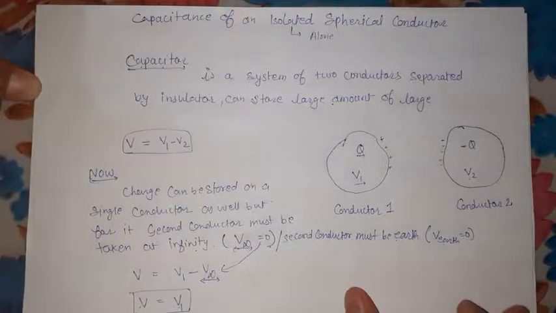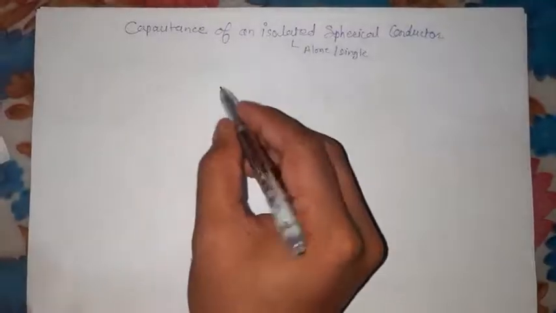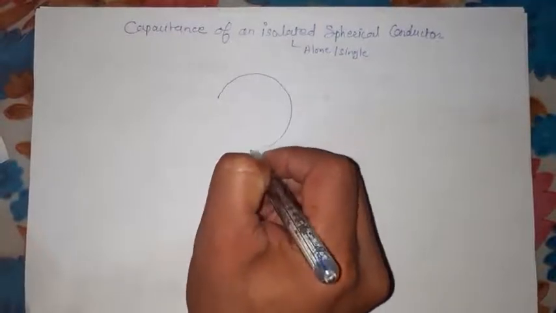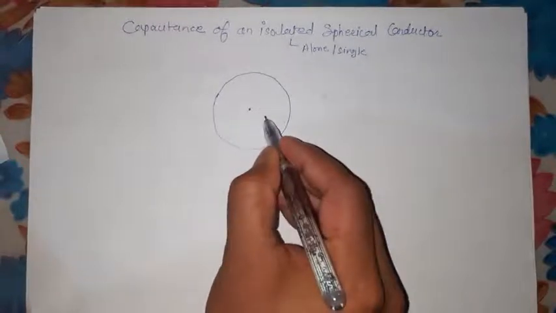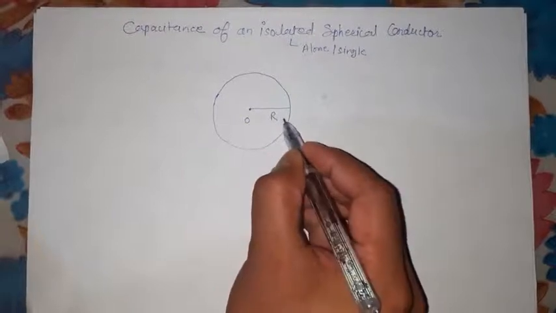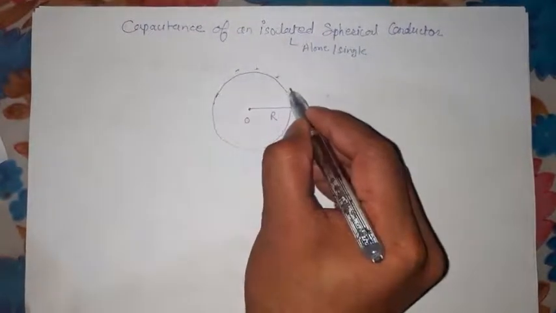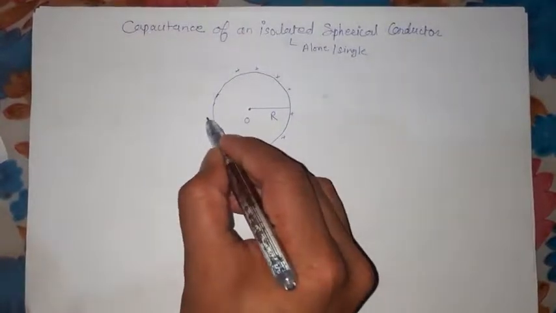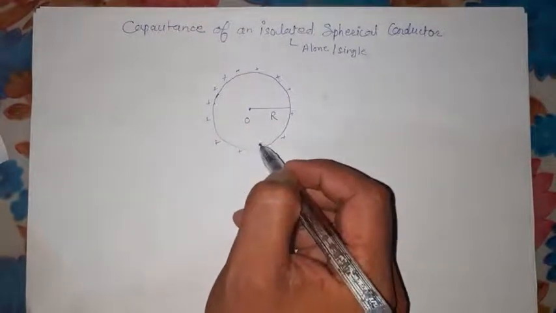Now let us start. I have this single spherical shaped conductor. I have considered this single sphere, this is its center, and let it have radius r. As we know, in the case of conductors all the charge resides on its surface.